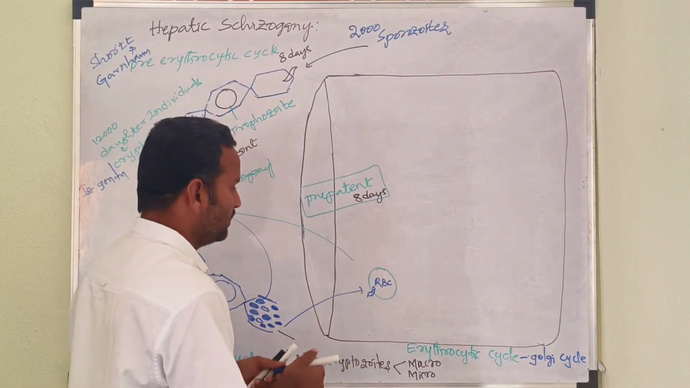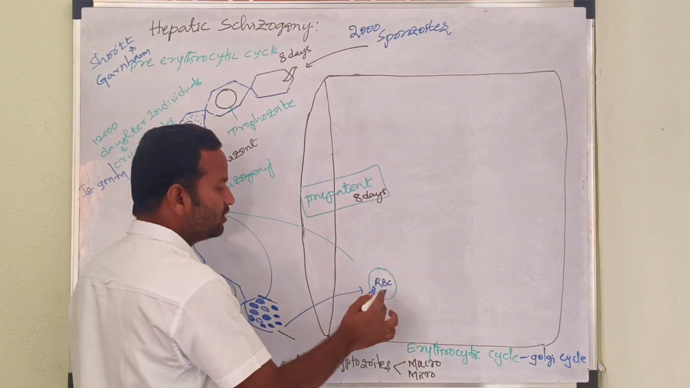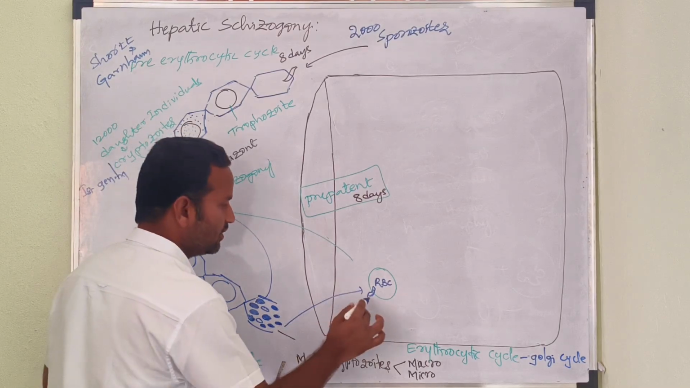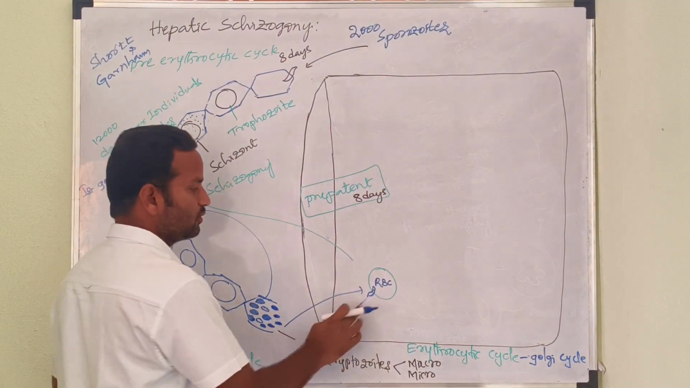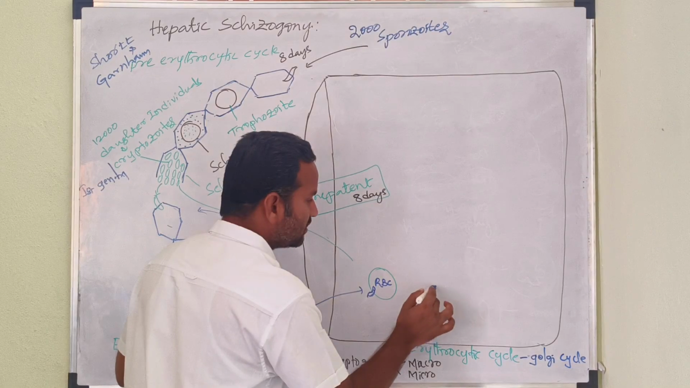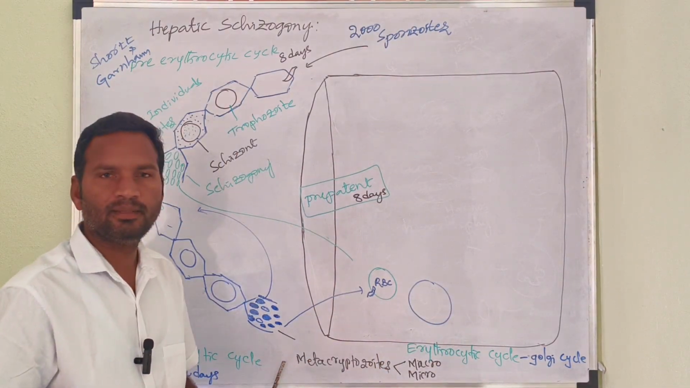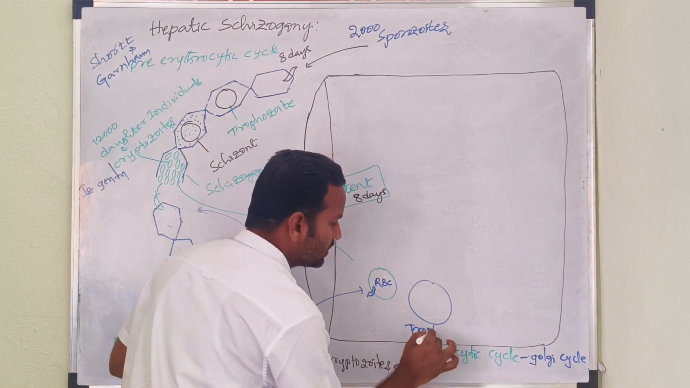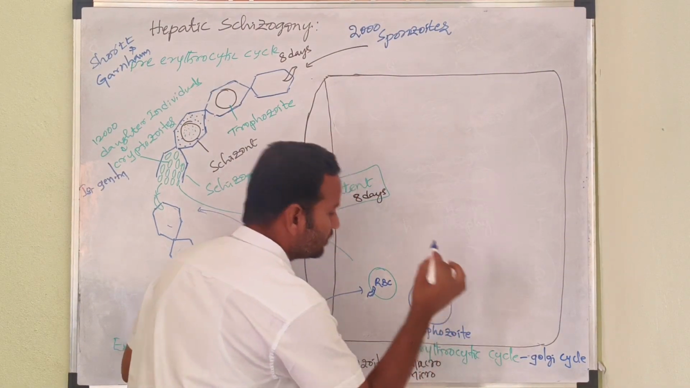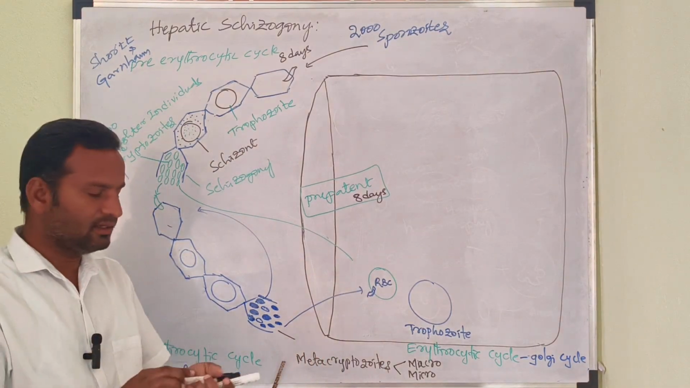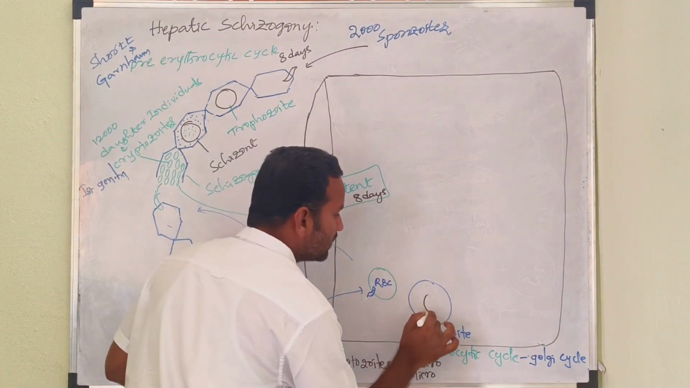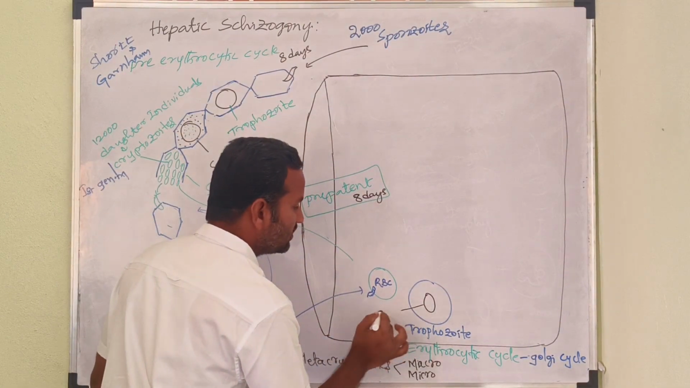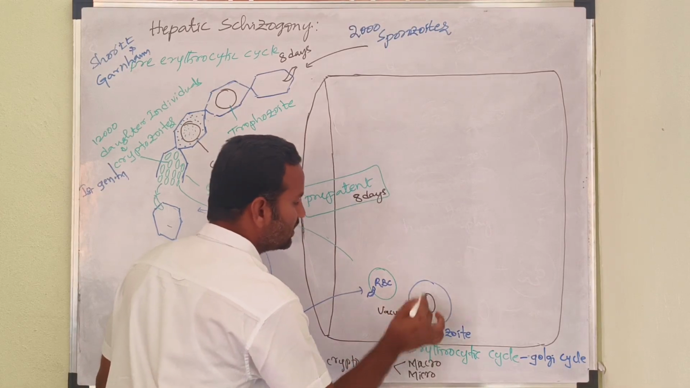Now, continue the topic. What is this RBC cell? In which the micrometacryptozoite is entered. This is a special micrometacryptozoite, which is transformed into the trophozoite. This is the trophozoite stage. In this stage, the vacuole is developed. This is the vacuole.